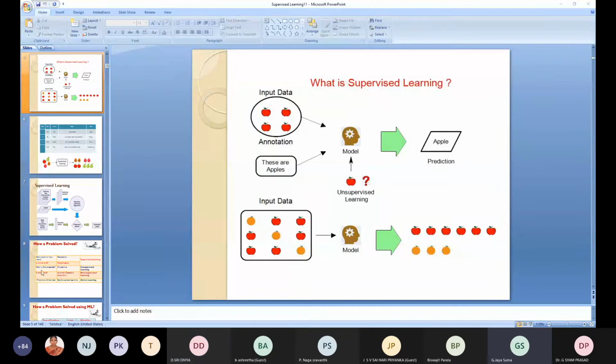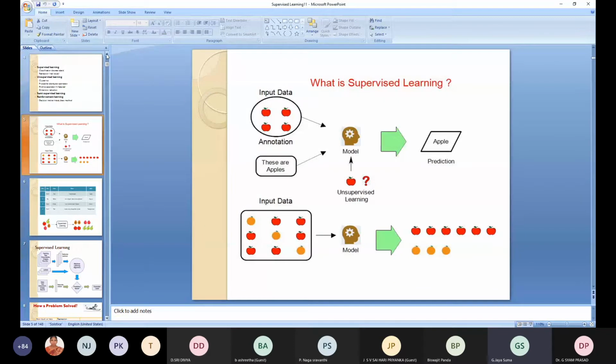So in detail we will go into supervised learning, the classification model. See this input data. Here all the data is similar, but for the class label we need to say whether this is an apple or not. That is the classification. We have given all apples in this input data.